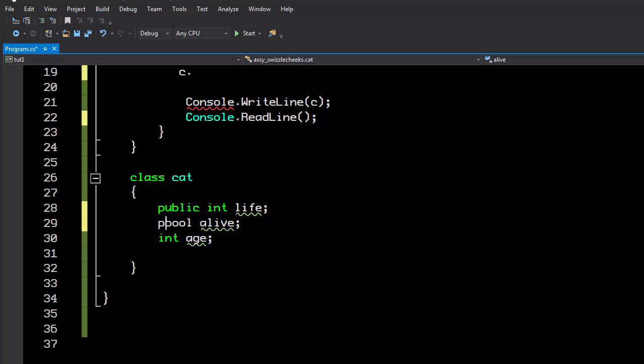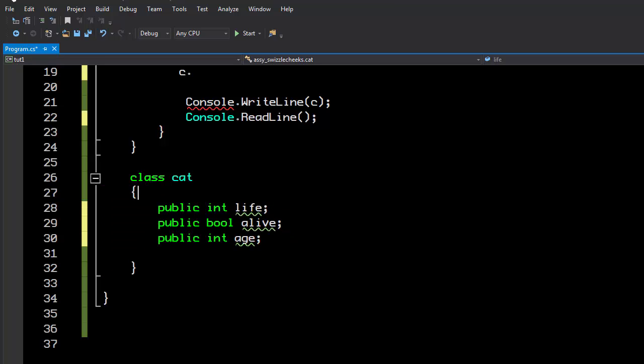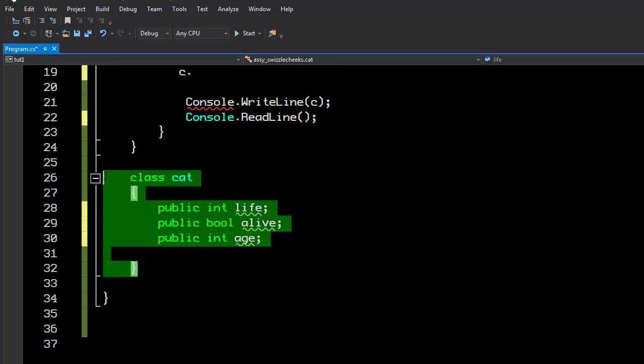Fields and members are basically anything that's inside of this class, anything that's part of the cat, anything that each cat will have as a member, whether it's a field or a function or a method or a property or an event. These are members, and members have access modifiers, which tell the system where this variable, this field, is accessible from. Without this public, it's only accessible privately within the cat, and the whole point of this is that you don't want to expose the insides of the cat outside the cat.